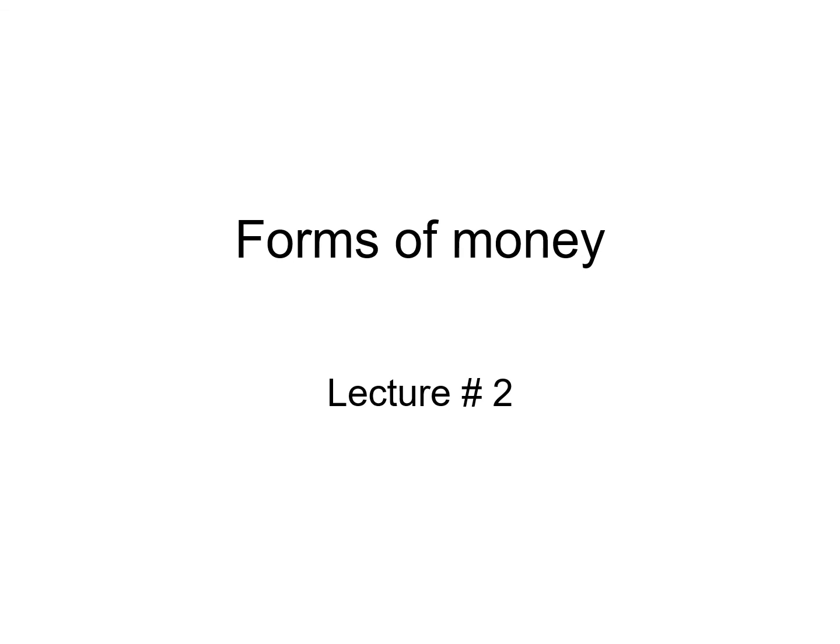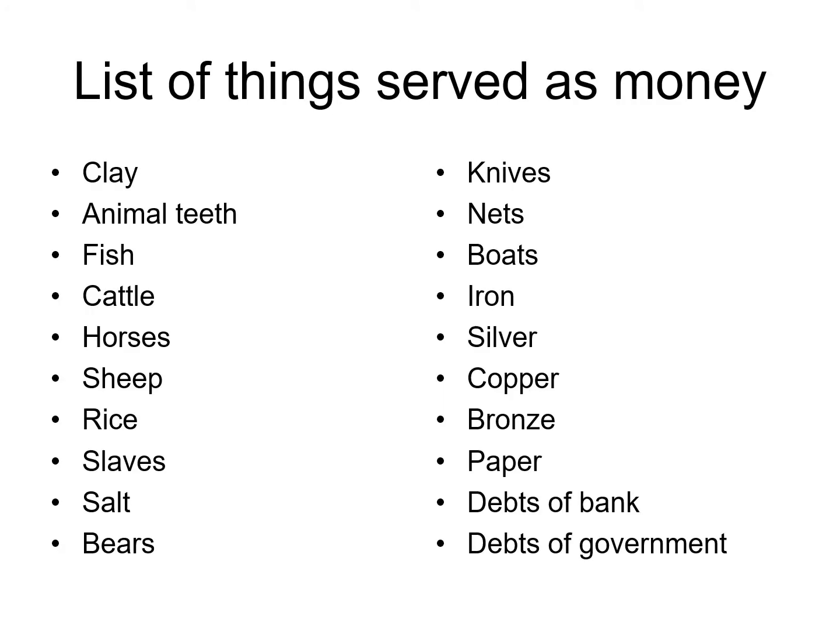Today we will discuss different forms of money. We have already discussed certain forms of money in the previous lecture, but in this lecture we will discuss these forms of money in detail. So first of all, as we have discussed before, the early stage of money is the barter system, in which goods were replaced with goods and people exchanged goods with goods.